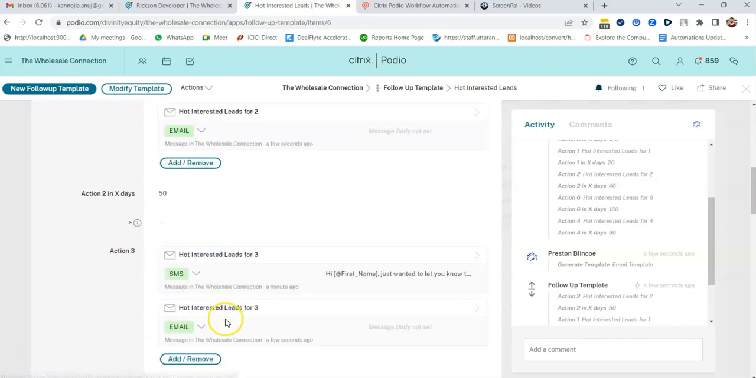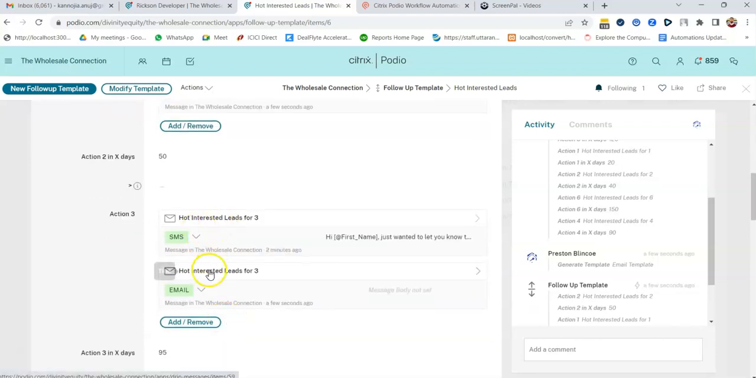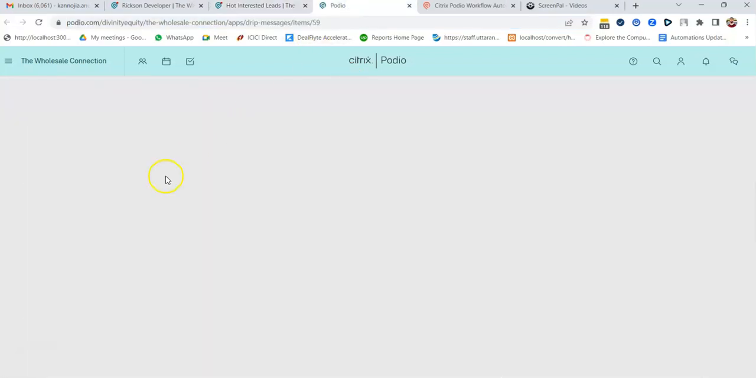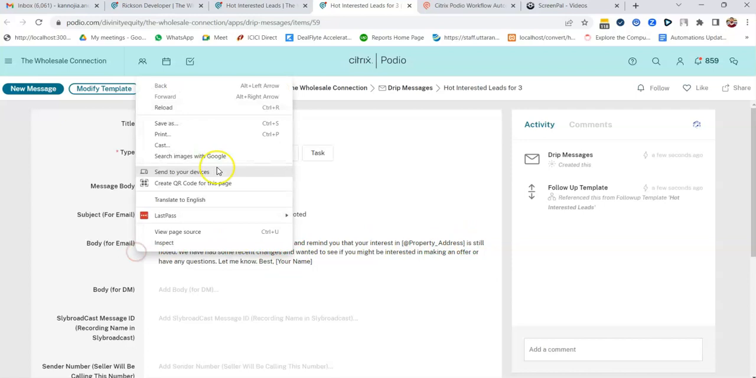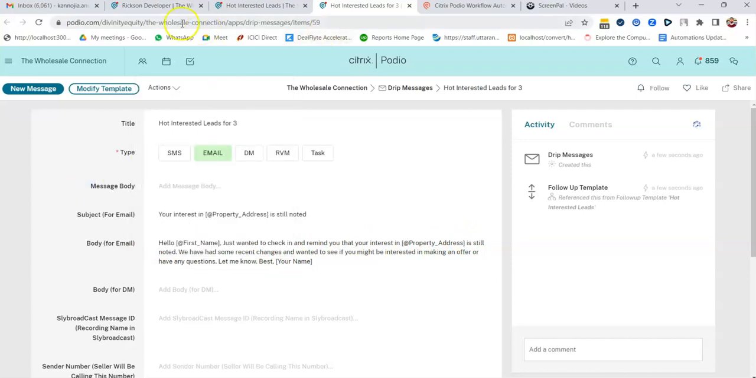So let's check out, let's say, the email template. For this one, what's the email template? So see, this is the subject. This is also coming from ChatGPT. You're interested in is still noted. Hello, first name, just want to check and remind that you are interested in this. And you see, I think that's a very powerful thing which ChatGPT is giving me, and that's a totally integratable